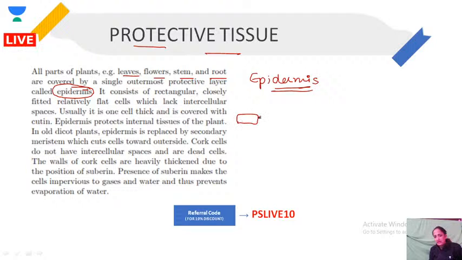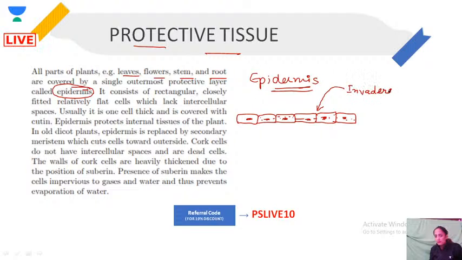Epidermis has very tightly packed cells without any intercellular spaces. Right, so this is epidermis. No intercellular spaces are there, because if intercellular spaces are there, then invaders can enter. So this layer is epidermis, tightly packed cells.